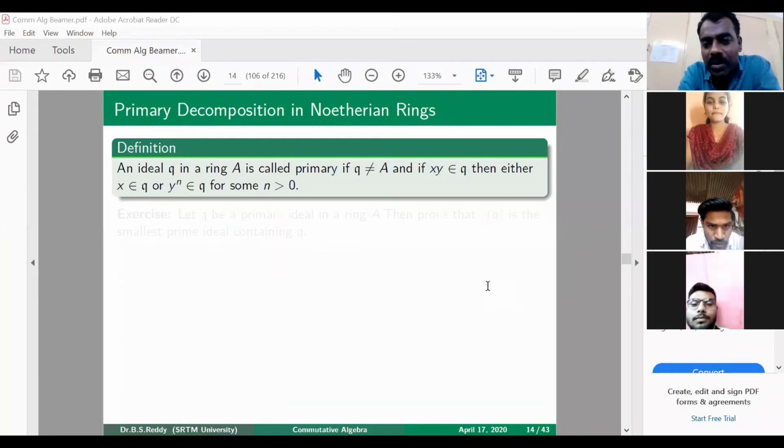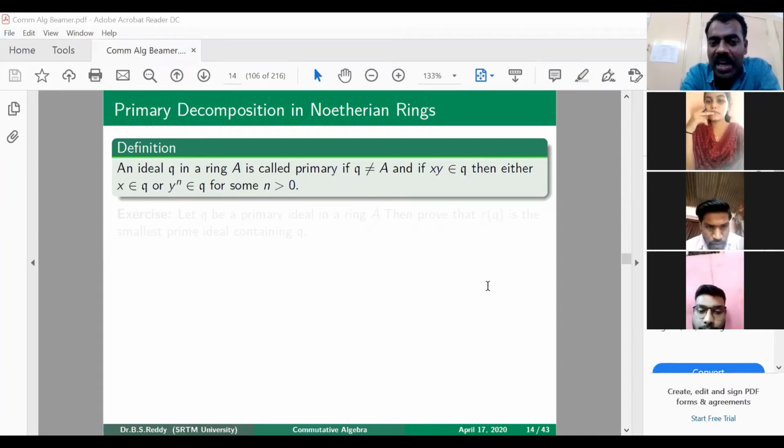But this is more flexible: either x should be in Q, or if y is not there, it's fine, but at least some power of y should be in Q. So which implies which? Does primary imply prime, or does prime imply primary? A prime ideal is the stronger condition.